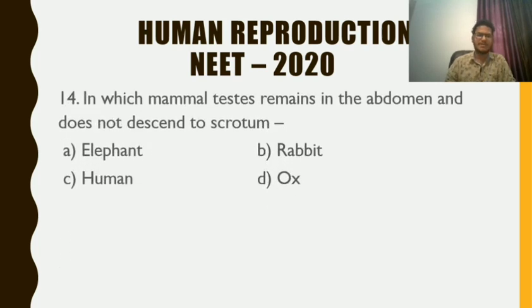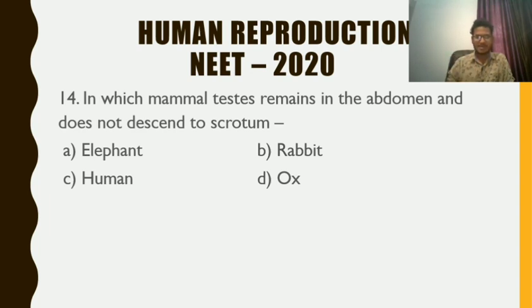Question number 14. In which mammal does the testis remain in the abdomen and not descend to the scrotum? Yes, this one is very easy also, and you might know this. The answer is the elephant. So in case of elephant, the testis is not descended into the scrotal sac but remains in the abdominal cavity. It is believed that elephants, due to evolution, are now on land, but their ancestors lived in an aquatic medium. That is why the body temperature is, the outside is very cold.